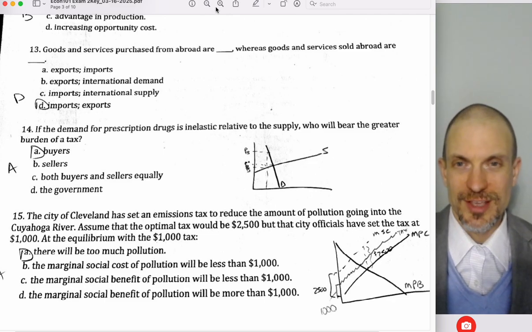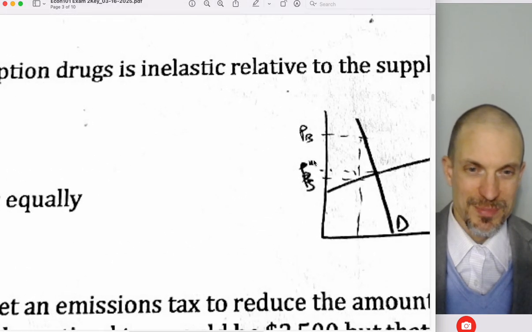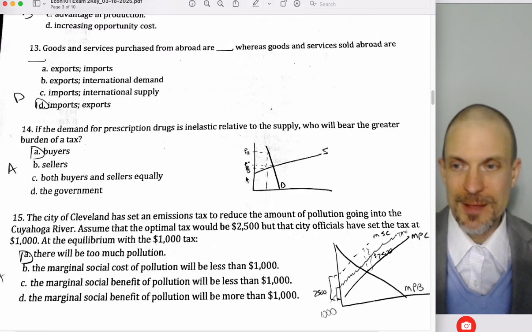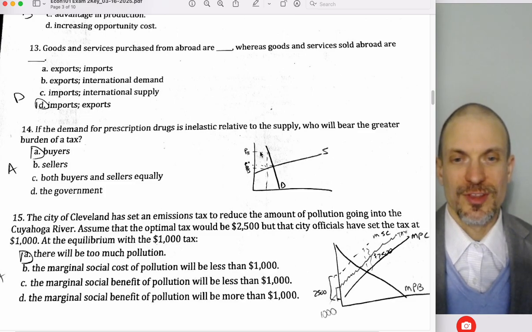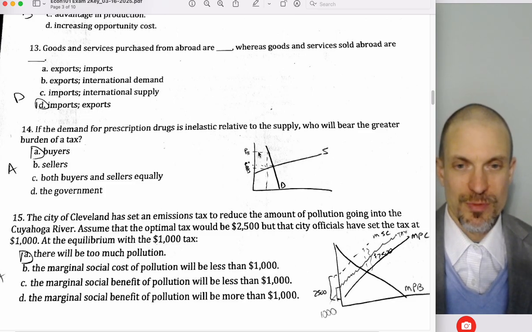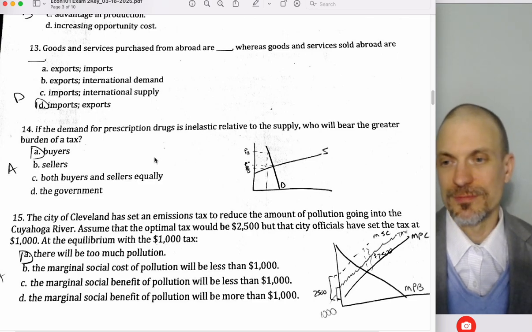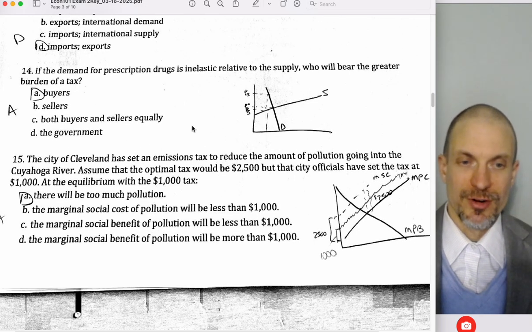I realize this kind of bled together a little bit, but that's supposed to be a P star and a PS, for the original equilibrium price and the price sellers receive. In any case, this right here is the tax revenue paid by buyers. This smaller rectangle is tax revenue paid by sellers. Most of it's paid by buyers in that case.